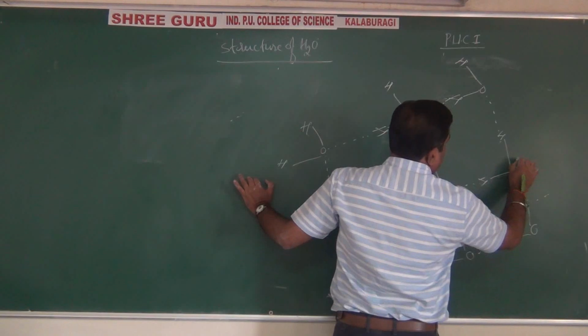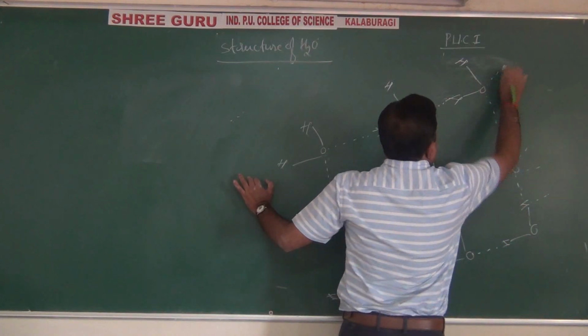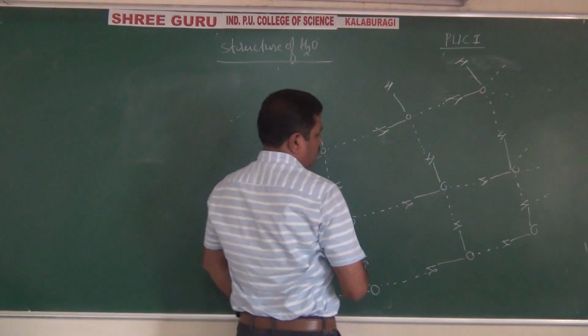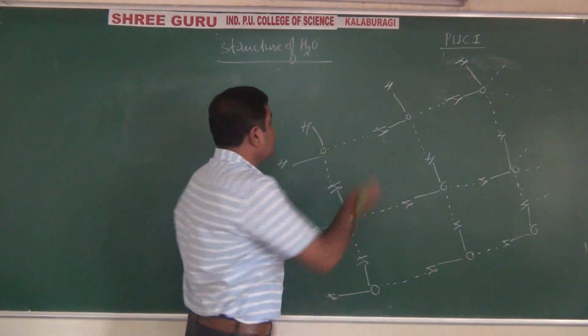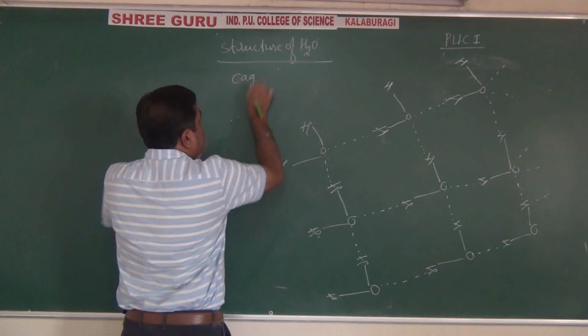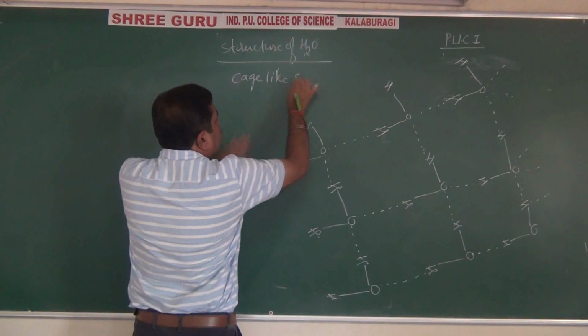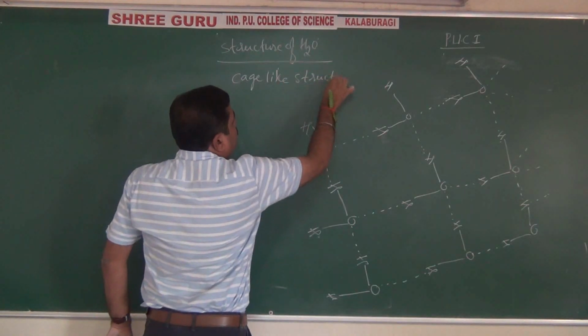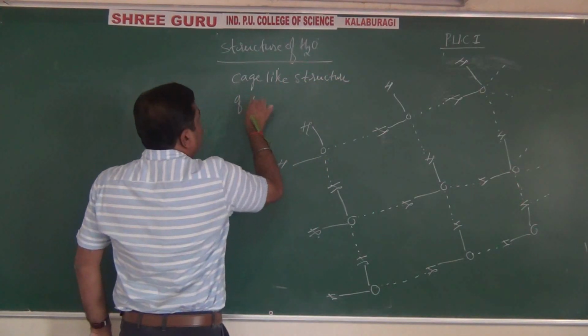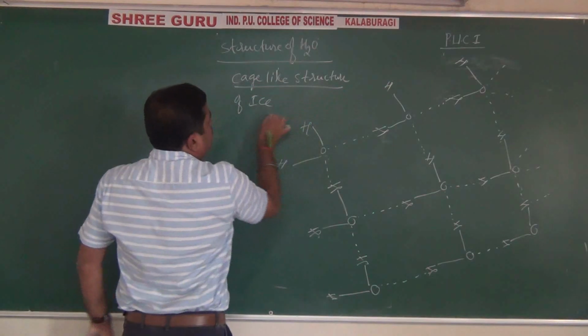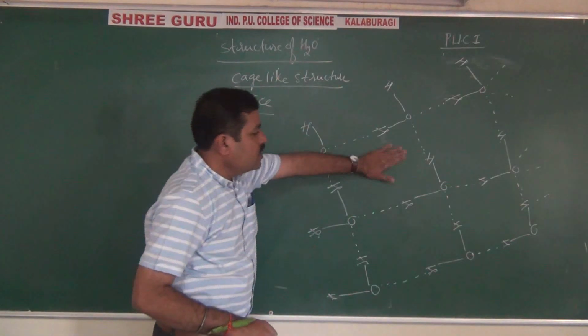Finally, it will come outside. That means this is the cage-like structure of what? Ions. So what you are observing here is vacant space.